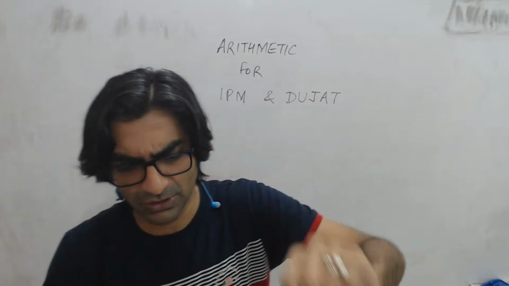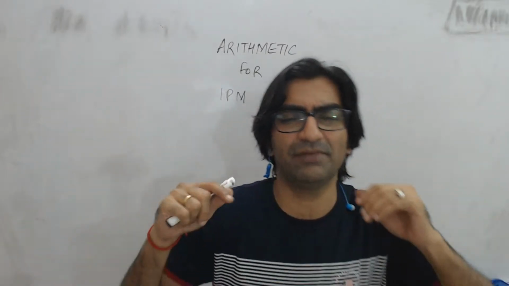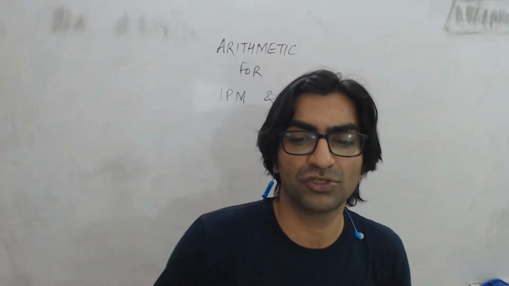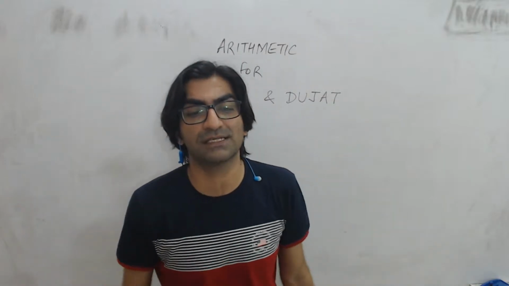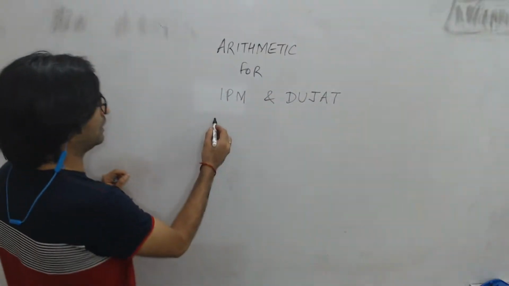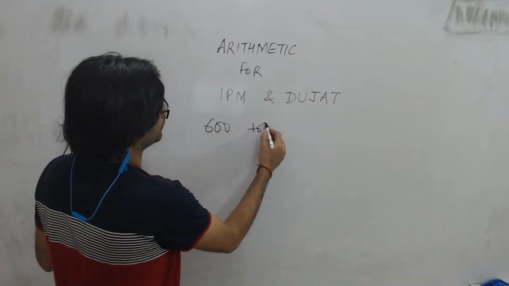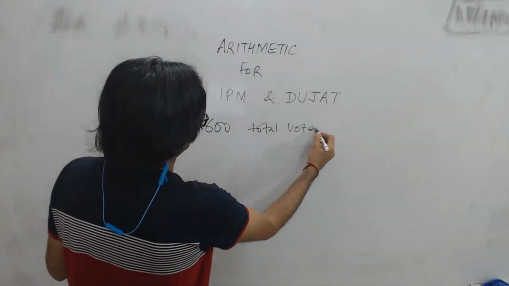So here's the deal. If you read the question carefully, we'll make an assumption to make it easier. Since it says anybody who receives less than 1/6 of the votes polled, I'll assume that let's say there are 600 total votes,